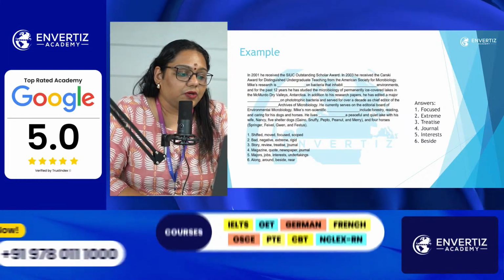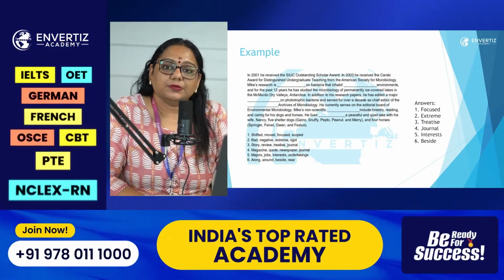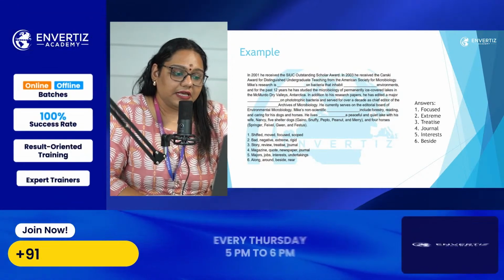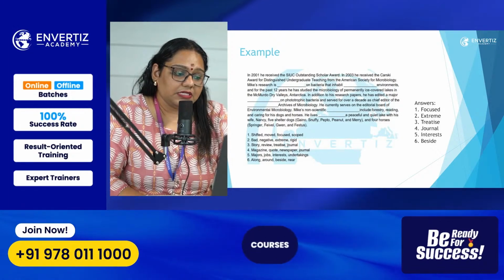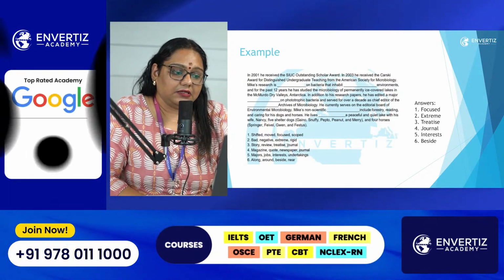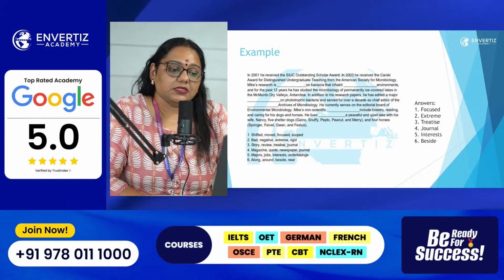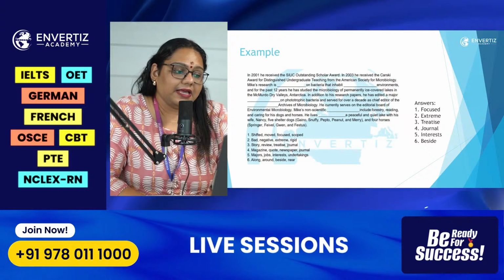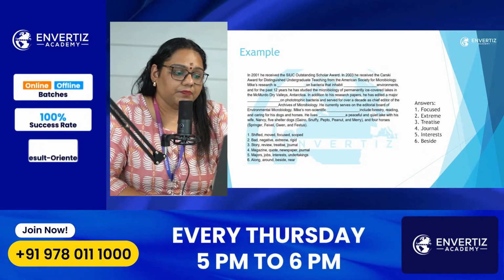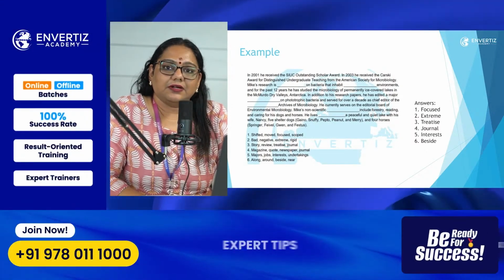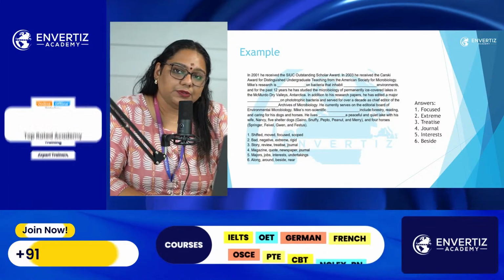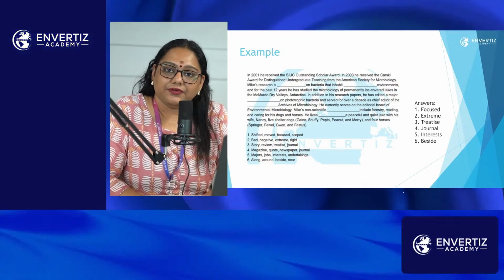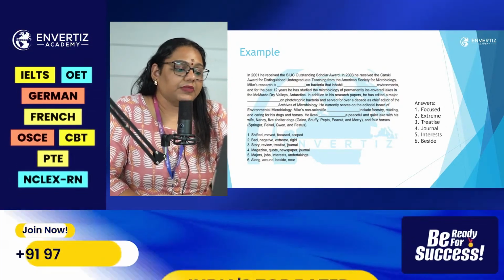Then, Mike's non-scientific, the options we have here are majors, jobs, interests, undertakings. Majors will not come because the words following that are include forestry, reading, and caring for his dogs and horses. So that shows it's kind of hobbies. Synonym for hobbies, what do we have? Interest. So that's how we can come to the word interest. That would be the answer for it.